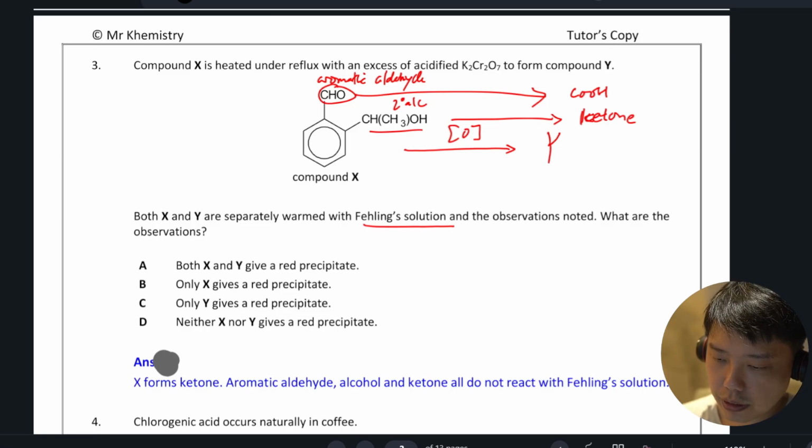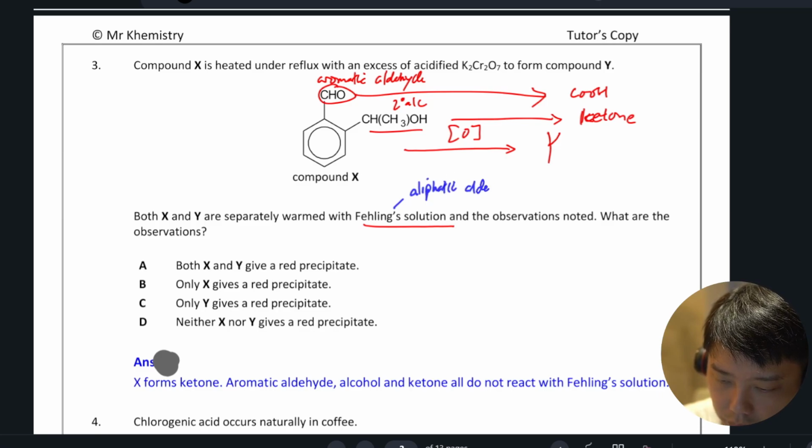Okay, so the question is, will any of those two, X and Y, give a red ppt? The answer is no, because we never had an aliphatic aldehyde, which is the only functional group that Fehling's will test positively for. Okay, so our answer here is D.